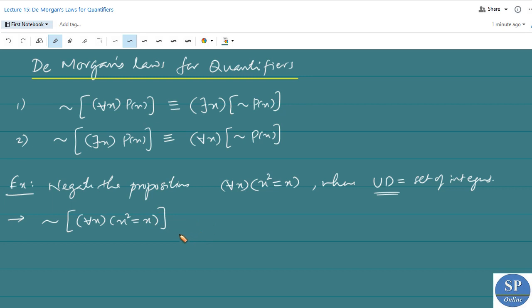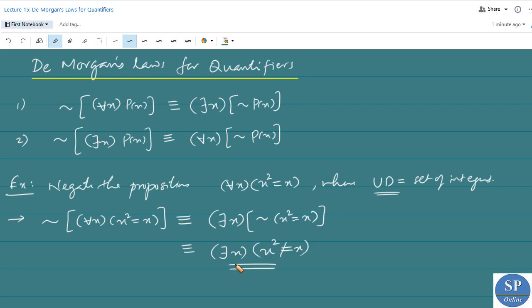By De Morgan's law, this is logically equivalent to there exists x negation of x square is equal to x. Now we know negation of x square is equal to x is nothing but x square is not equal to x. So this is logically equivalent to there exists x such that x square is not equal to x.